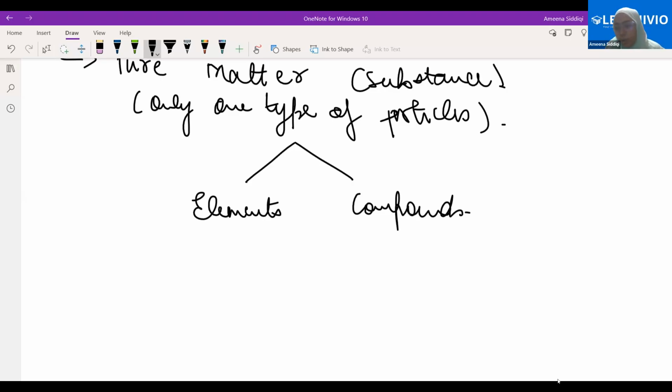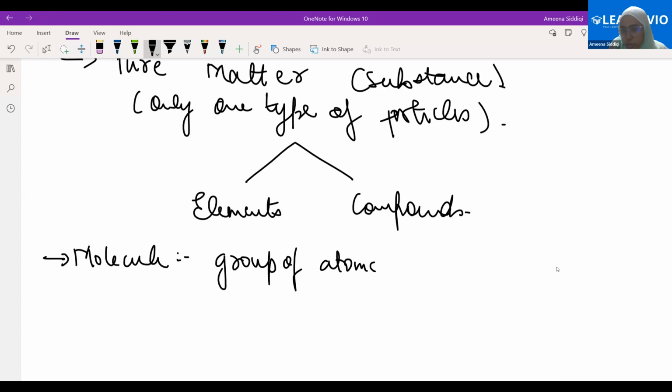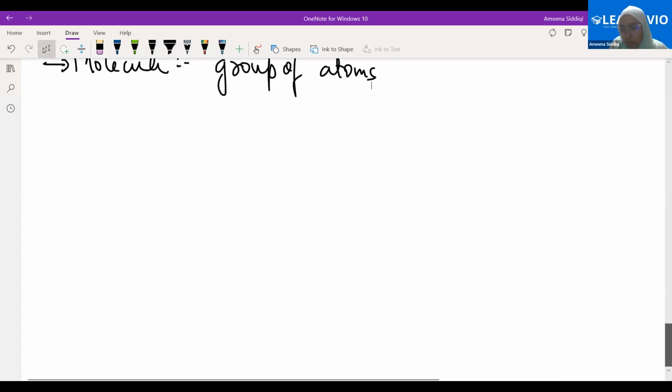See, children, I hope all of you know what a molecule is. What is a molecule? Just understand molecule, then we'll be able to understand element. A particle of matter. Okay. We can say a group of atoms. Yes or no?